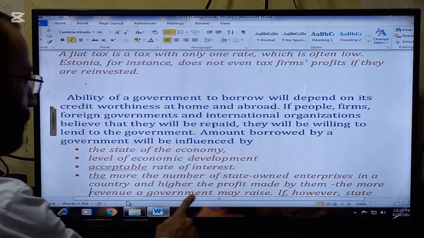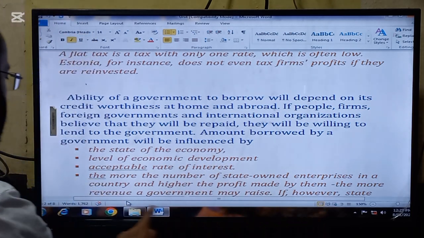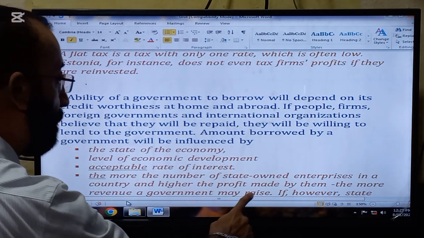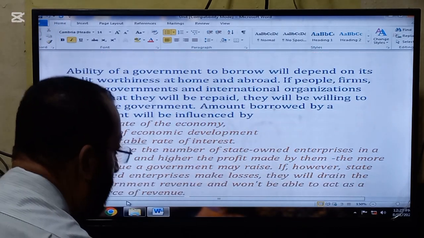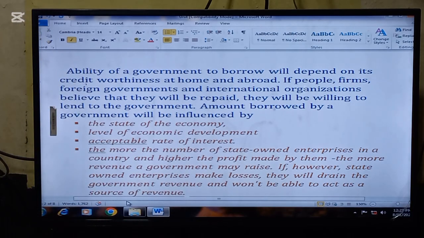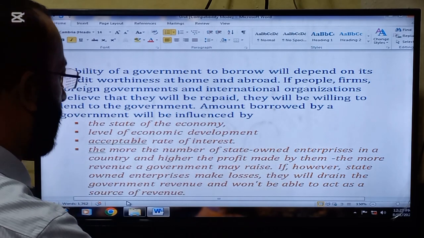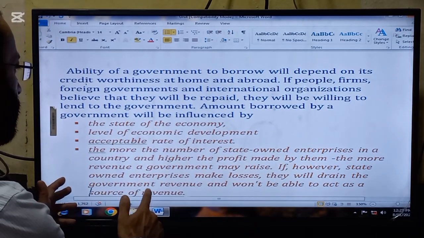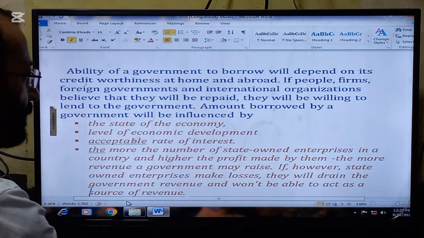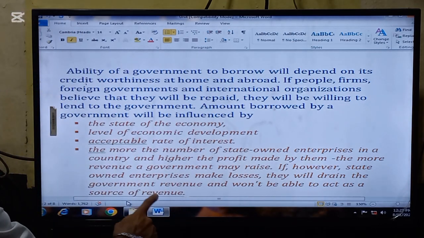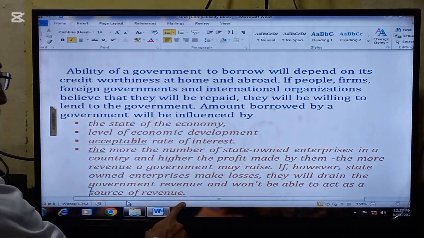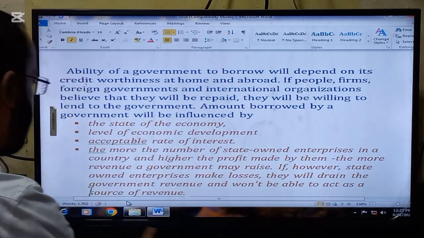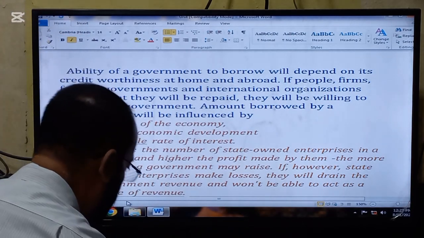The more state-owned enterprises there are in a country and the higher the profit made by them, the more revenue a government may raise. So if the country's economy is going well and the public enterprises are making profit, the government will make revenue. If, however, state-owned enterprises make losses, they will drain the government's revenue and won't be able to act as a source of revenue.